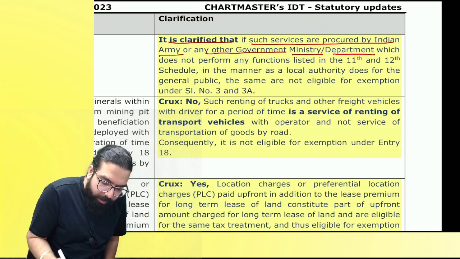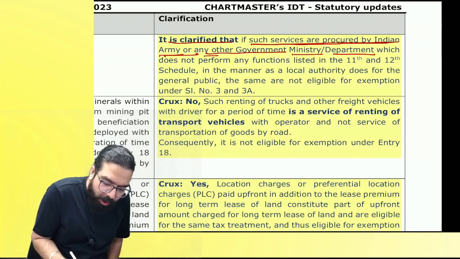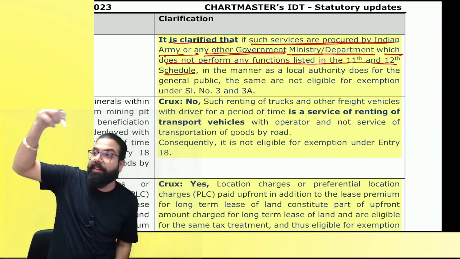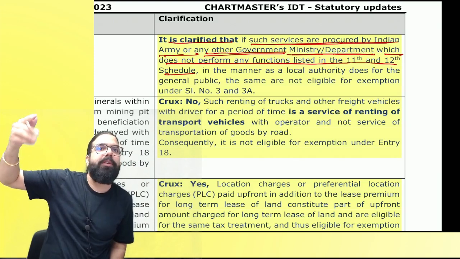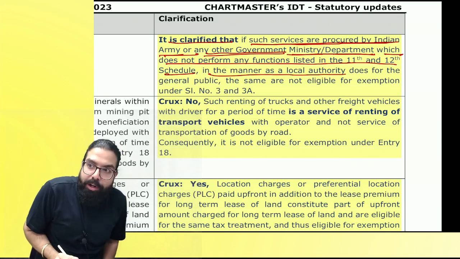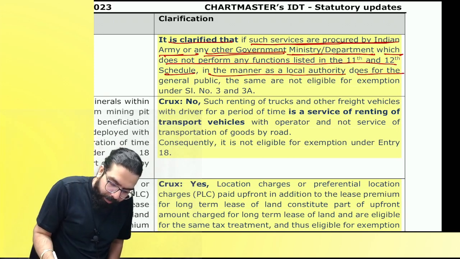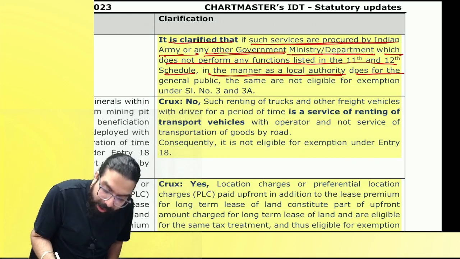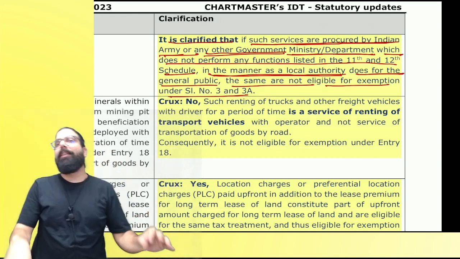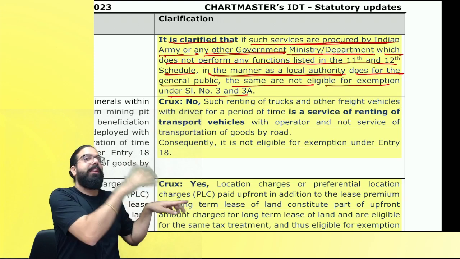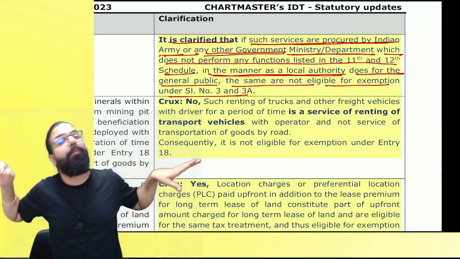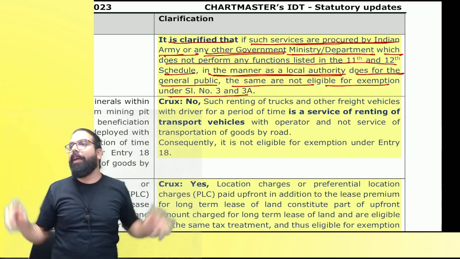Hence it says that if services are procured by the Indian Army or any other government ministry or department which do not perform any function listed under 243G and W, the 11th and 12th schedule, in a manner as a local authority does for the general public, the same are not eligible for exemption. Baba, if a government department is doing 243G and W activity, remember, taking pure service or composite supply in relation to 243G and W will be exempt. Otherwise, taxable. Can we go ahead, everyone?